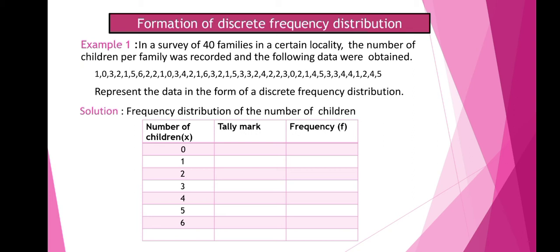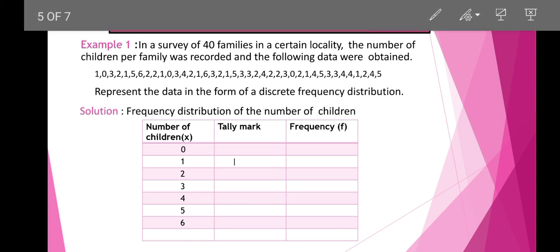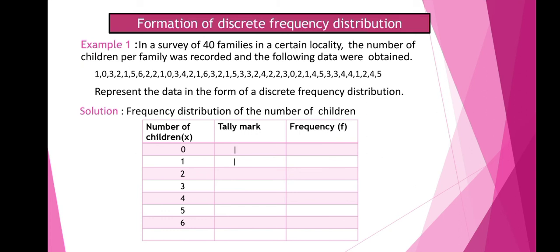The first number is 1, so put the tally mark in front of 1. Draw a vertical line in front of 1. The next number given in the data is 0, so in front of 0, put a tally mark. The next number is 3, so in front of 3, put a tally mark. In the same way, put tally marks for all the data given.